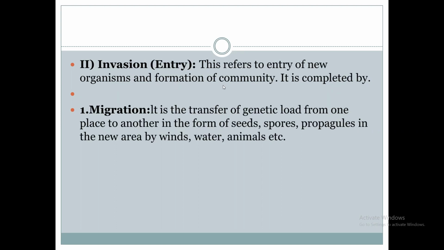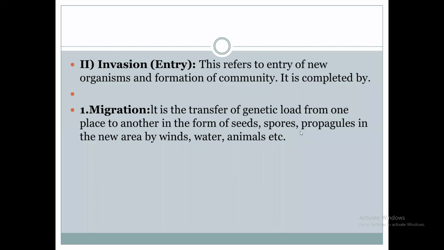In migration, what happens? There is a transfer of the genetic load from one place to another place in the form of seeds, spores, and propagules, into a new area by wind, water, and animals.